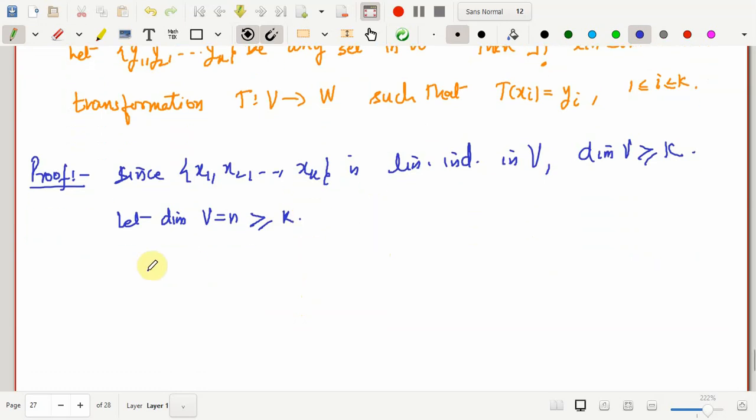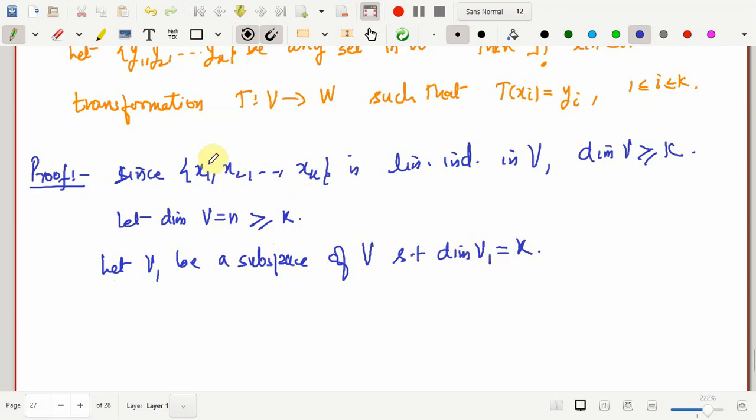Okay, so let V1 be a subspace of V such that the dimension of V1 is equal to k. Now this being a linearly independent set, I'll write x1, x2 till xk as a basis for V1, because the necessary condition that is required is that this x1, x2 till xk is coming from V1.